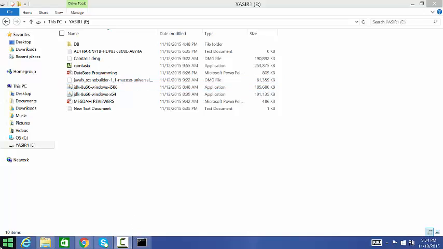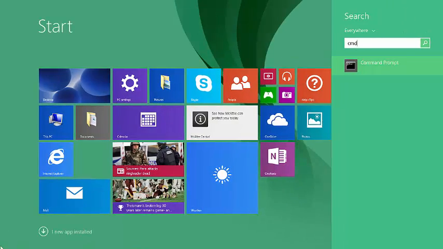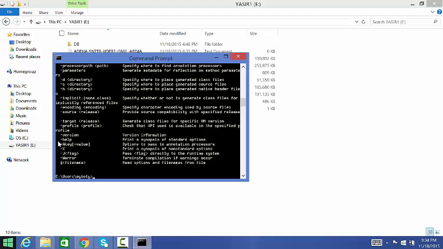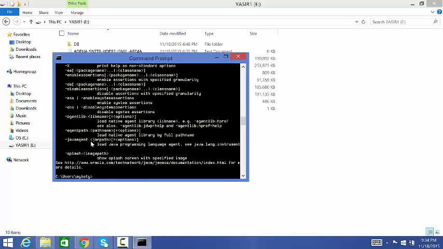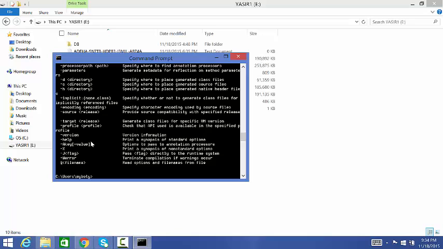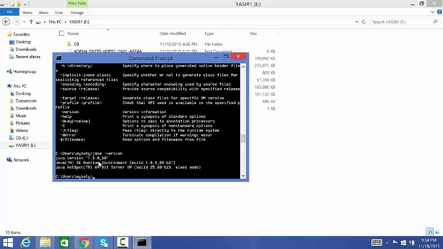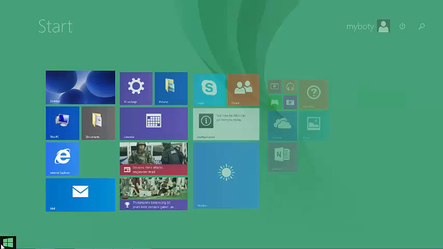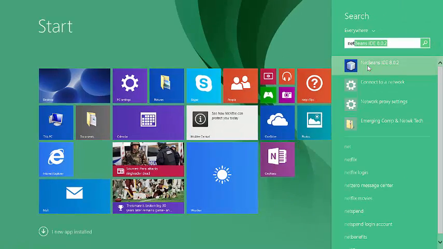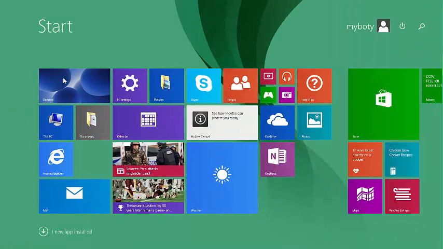To check that Java is installed on your PC, else you have to install the JDK, you go to command prompt, and once the command prompt is there, you write java and javac just to make sure Java is installed on your PC. It's 1.8.30, so it's fine.